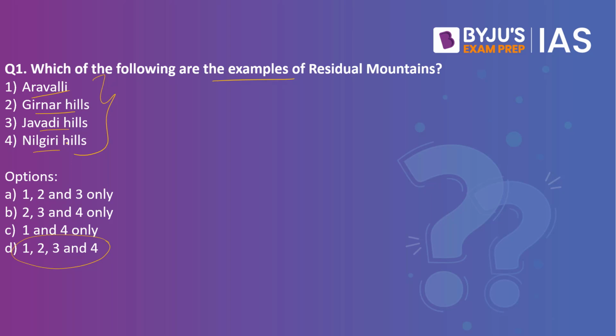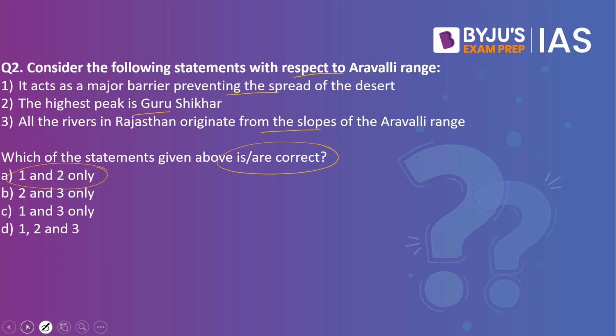So the residual mountains owe their current shape to erosion by the rivers, or the glaciers, or it can also be the wind. So these agents like the rivers, glaciers and the wind erode the soft rocks on the top of the mountain, and they leave the hard rocks behind. These hard rocks are known as the residual mountains. Now let's look into the next question's explanation.